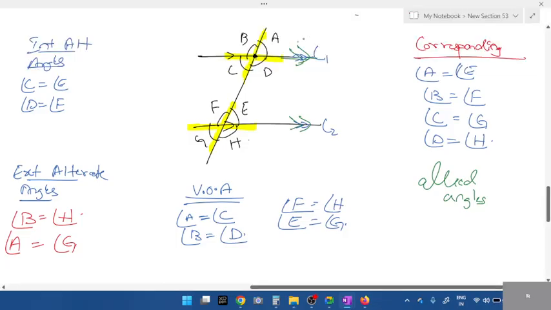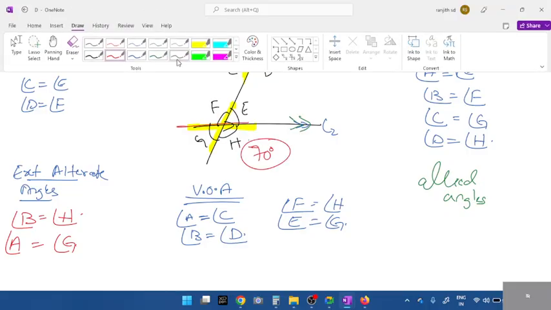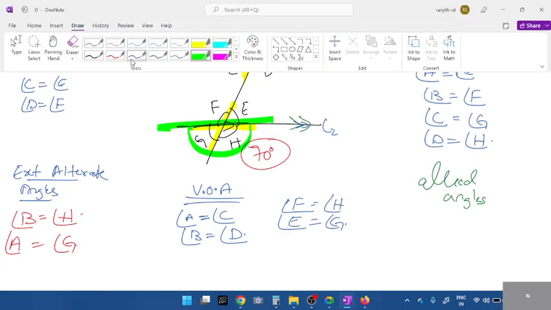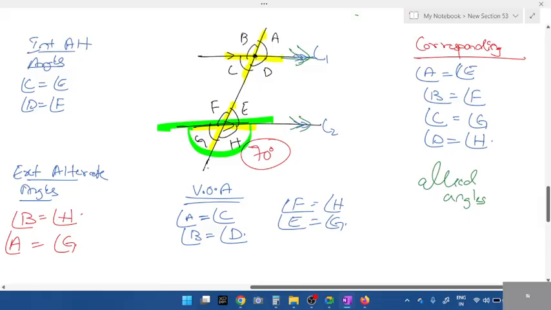Any random angle, let me take any angle, or I'll start from angle H. Angle H, I'll write it as 70 degrees. Then the most important part is straight line concept. For angle H, let us use a straight line concept here. Imagine I keep a protractor. Which two angles are 180? All of you will respond. Sum of which two angles are 180? G and H. H is 70. How much is G? No, H is not 70. H will be 110. It looks more than 90. Let me take it as 110 degrees.